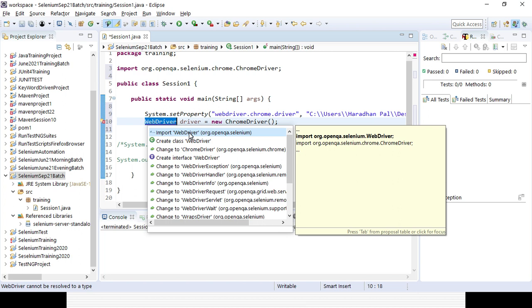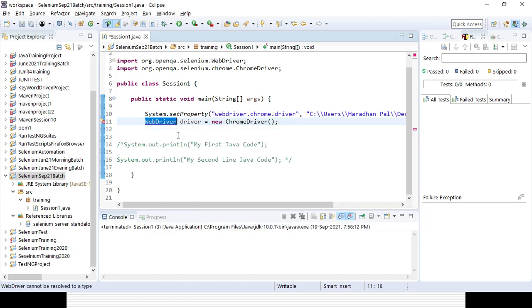Now you can see the error message is gone, but a warning is there. Why? You can see the value of the local variable driver is not used, right? So we have declared the driver variable object or instance, but it is not used.